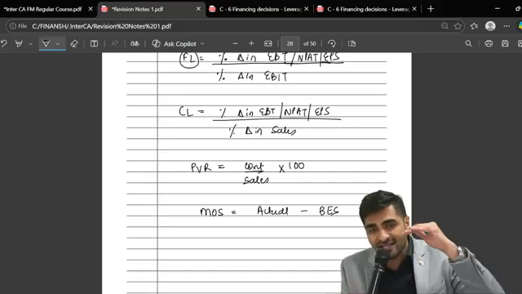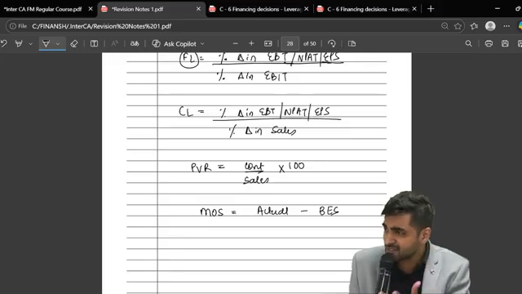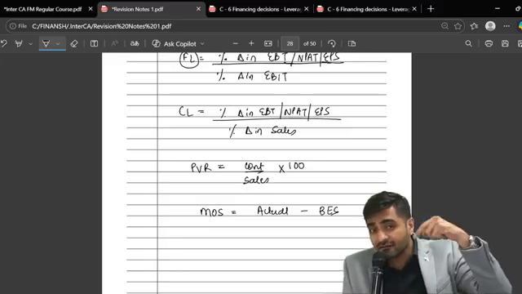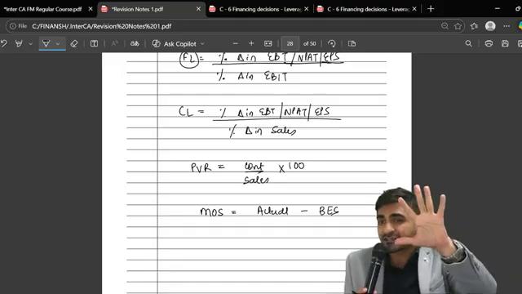Suppose my break-even sales is 10 lakhs. Can I say at 10 lakhs, my EBIT will be 0? But if I'm earning 15 lakhs, if my sales is 15 lakhs, then can I say 5 lakh rupees will be called what?